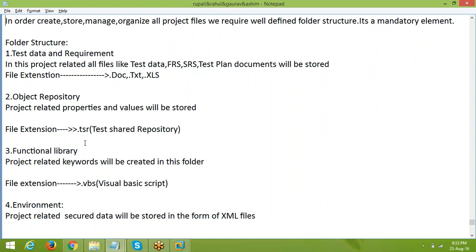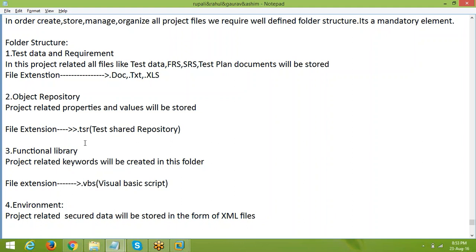Object repository means object repository files, so those files we are going to save with the file extension .tsr, test share. It's not a syntax, it's just a dot extension. I will explain while we are doing it.